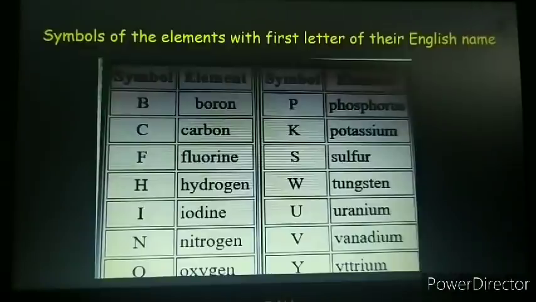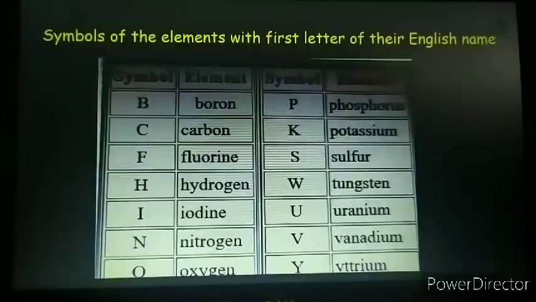According to J.J. Berzelius, the symbols assigned to the elements are in three different ways. The first is that the symbols of the elements are assigned with the first letter of their English name.